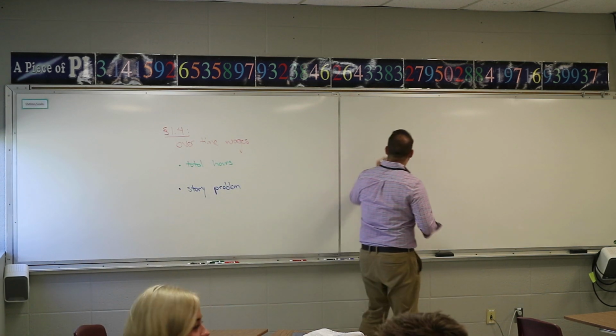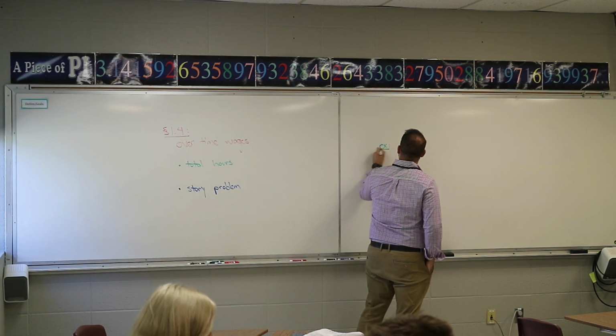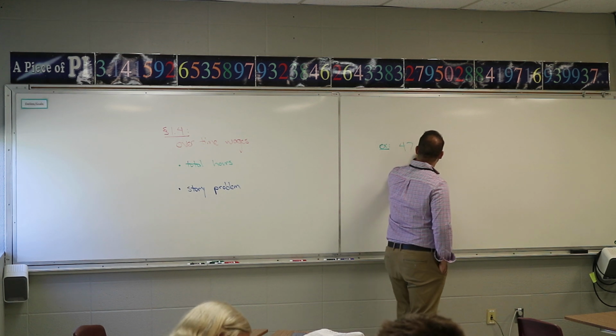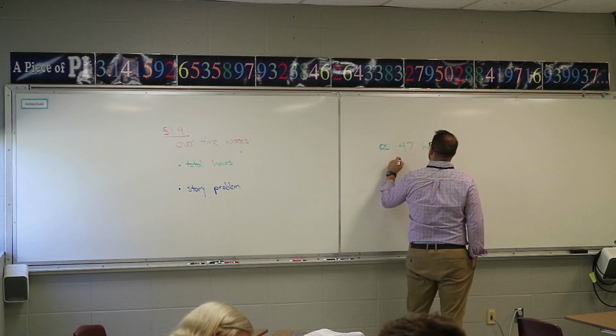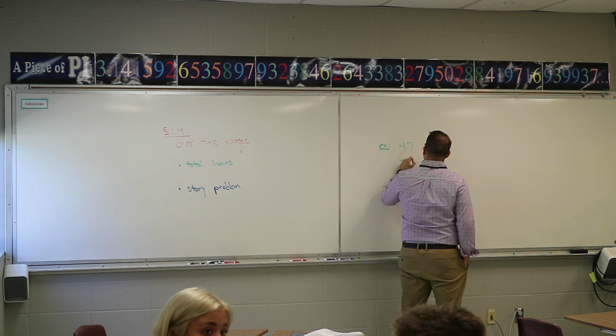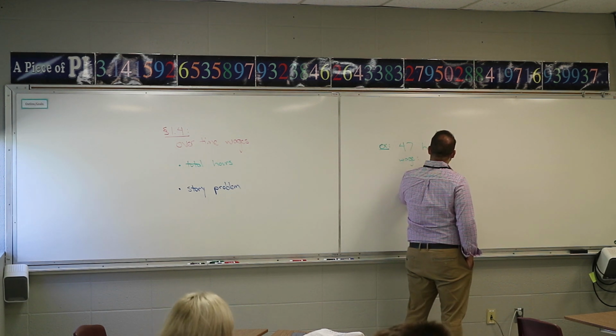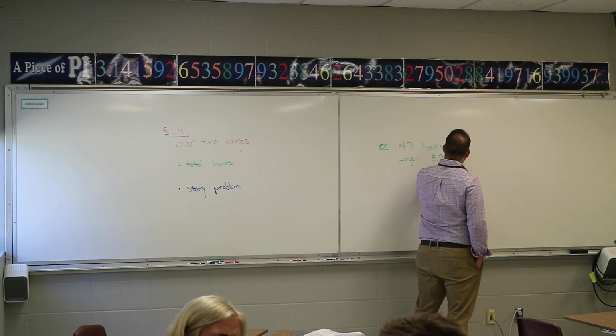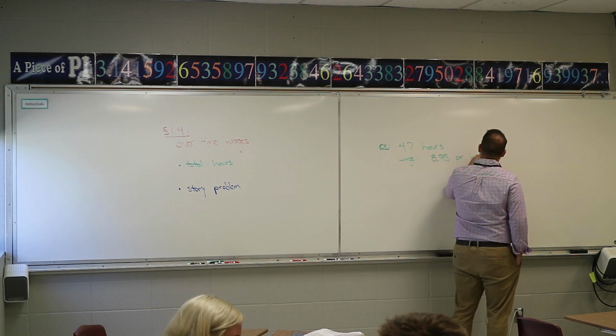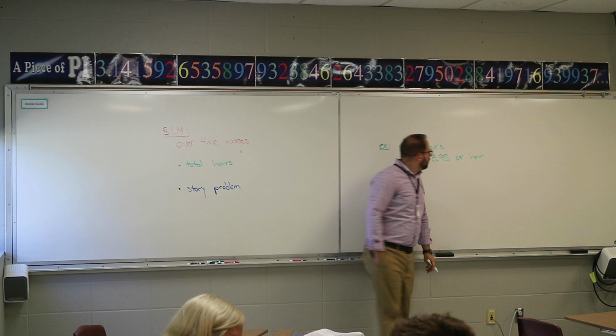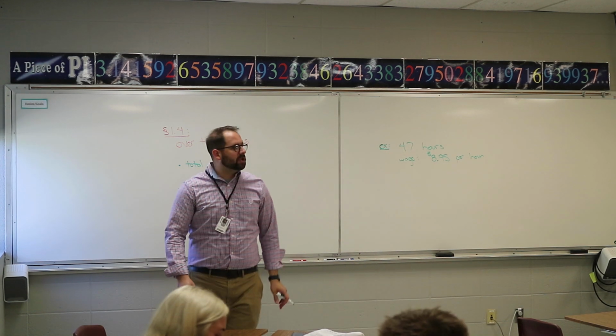Let's say your first problem says that you're working 47 hours this week. And your hourly rate is, let's say, $8.95 per hour. This is all the information they give you.